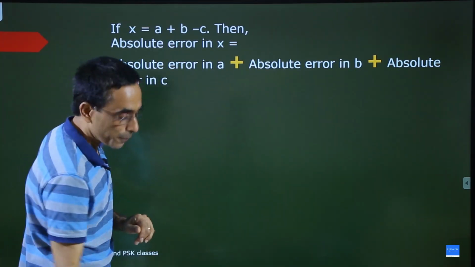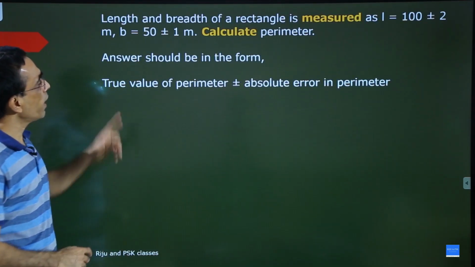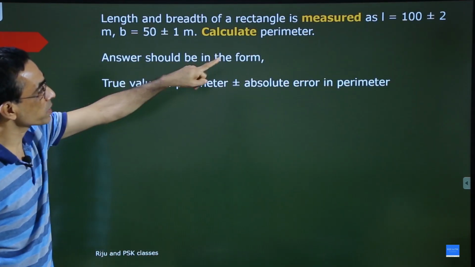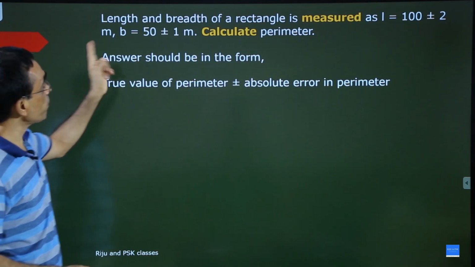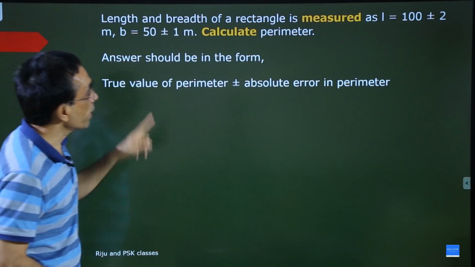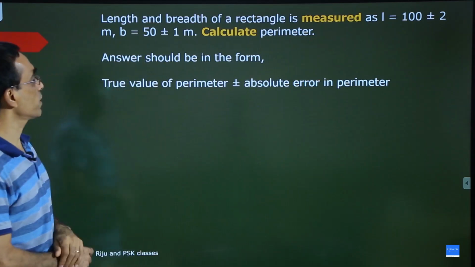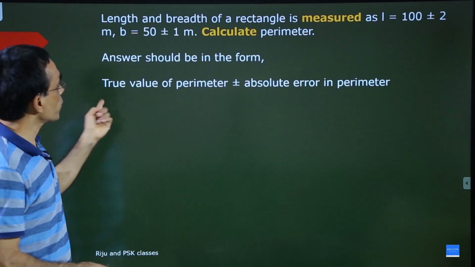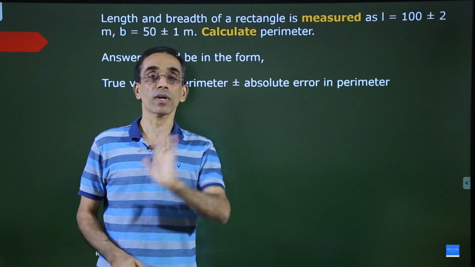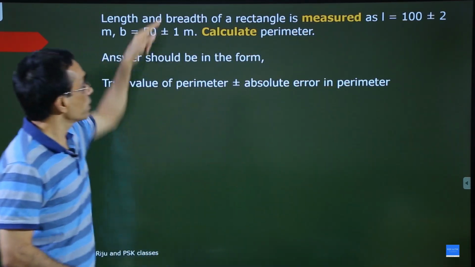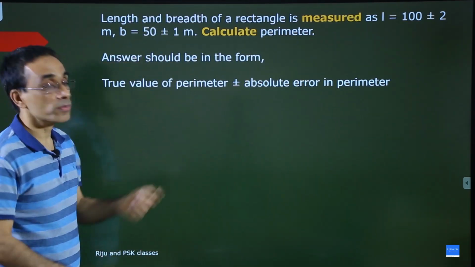Okay, let us see. Length and breadth of a rectangle is measured. The previous one, l is 100 plus or minus 2 meter, b is 50 plus or minus 1 meter. Calculate perimeter. Answer should be in the form the value of perimeter plus or minus absolute error in perimeter. This is what I want. This is a question and this is the form of the answer I want.